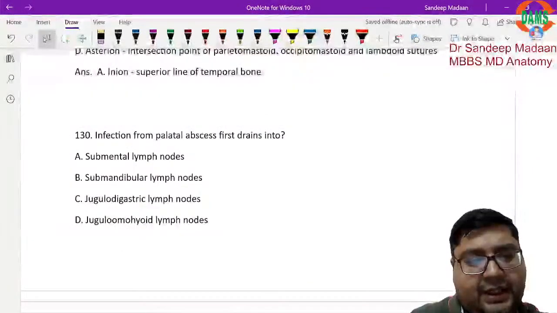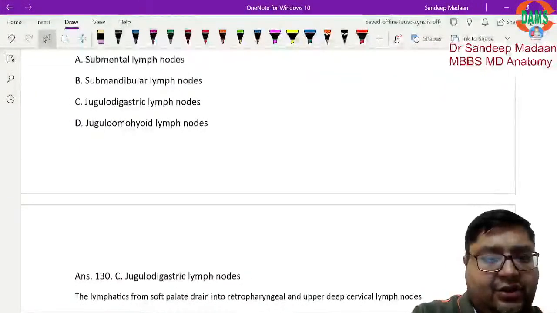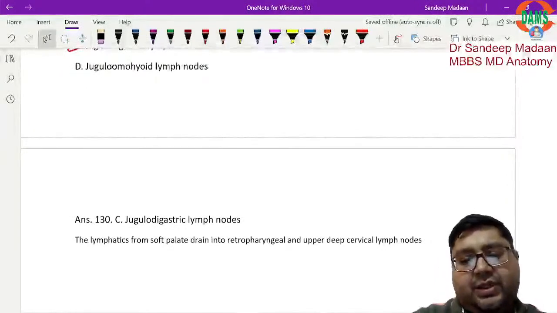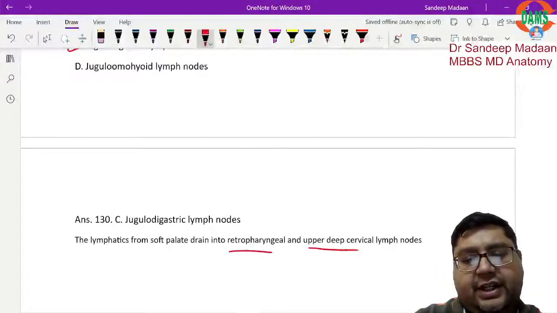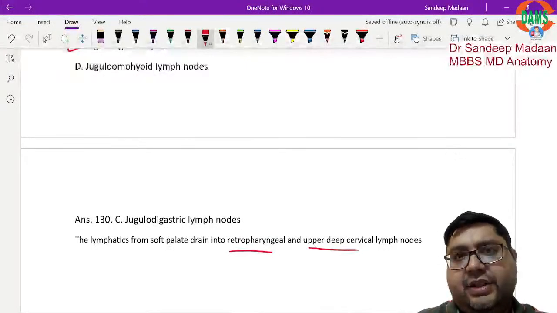Infection from the palatal abscess first drains into. Here the answer will be C, jugulodigastric, because the soft palate lymphatics will be draining to either the retropharyngeal nodes or directly into the deep cervical nodes. And in the deep cervical, jugulodigastric will be the answer.